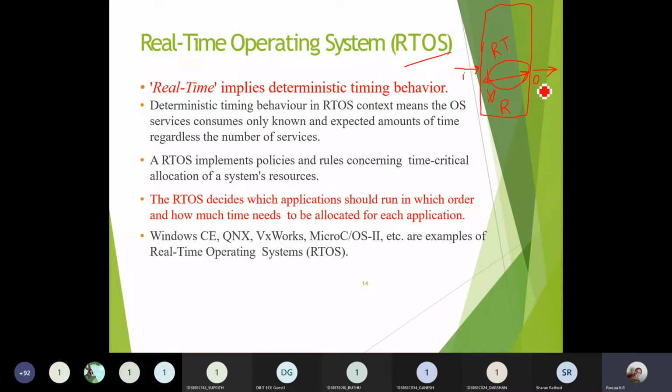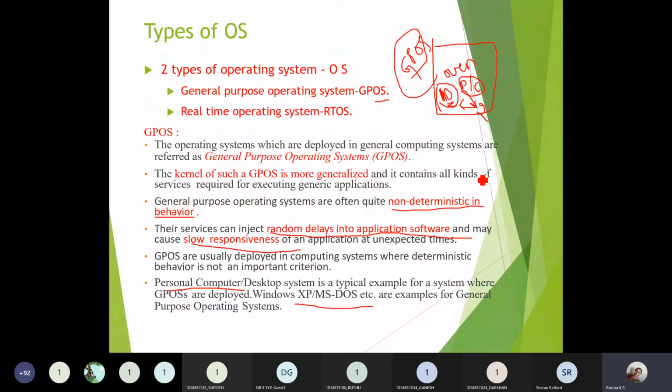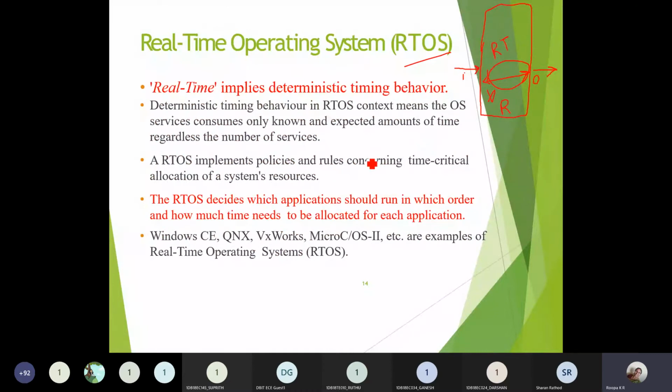Then we can say that this operating system is working with deterministic timing behavior. Whereas GPOS was non-deterministic, this RTOS has deterministic timing behavior, meaning you can expect the output within a predefined amount of time.